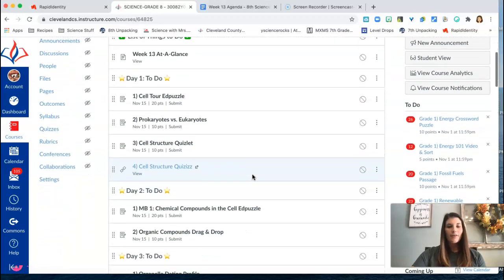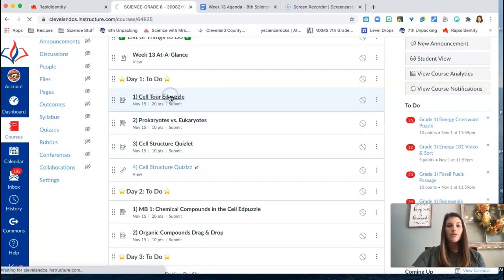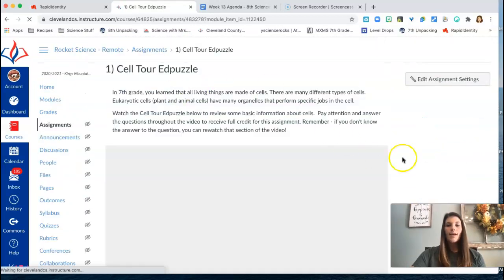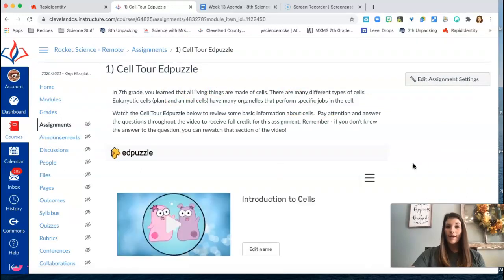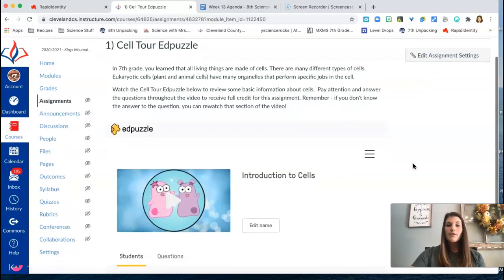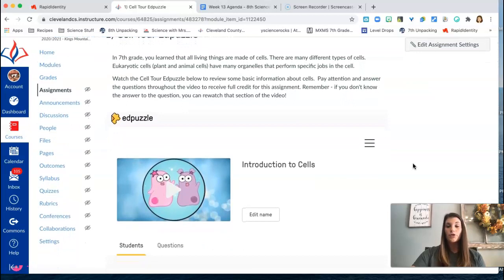So let's take a look at our day 1. We're going to start with a cell tour Edpuzzle. You should have learned about cells and organelles that make up cells in 7th grade and the different types of cells that exist. So we'll do a brief overview of the different types of cells and especially the organelles and what their special jobs are.